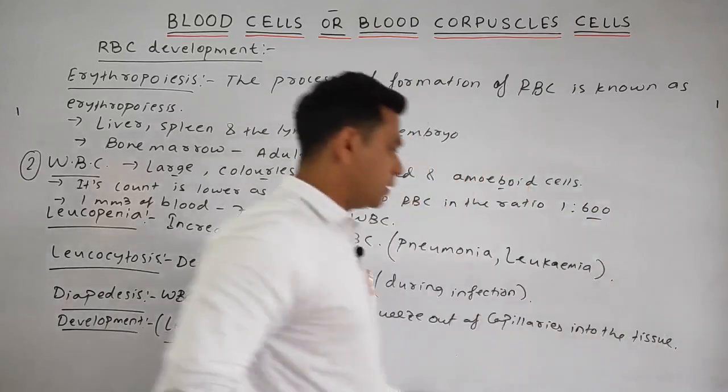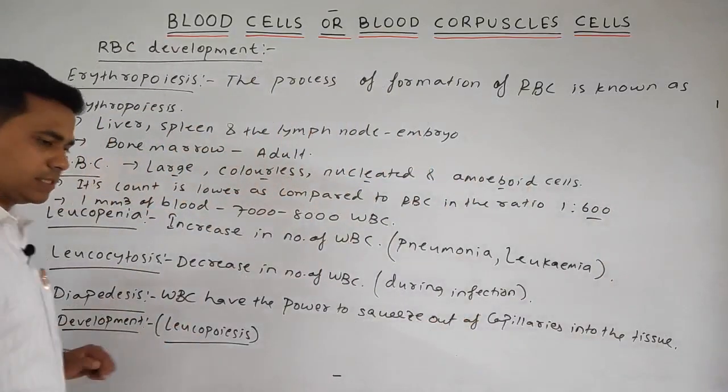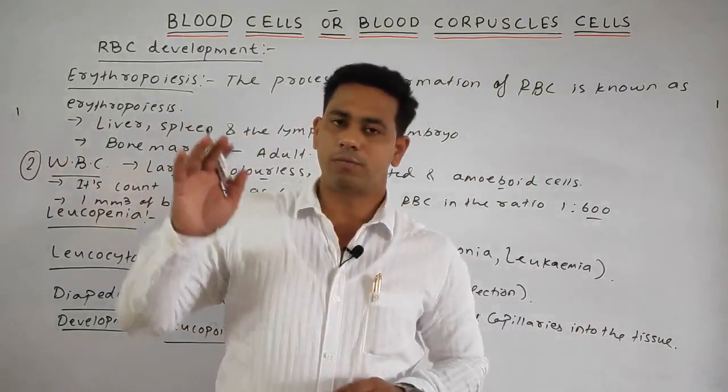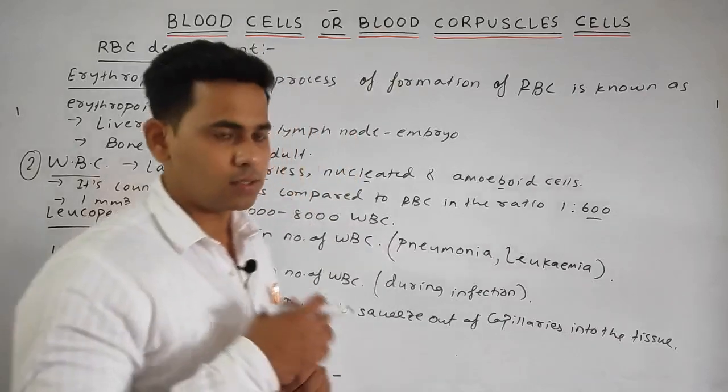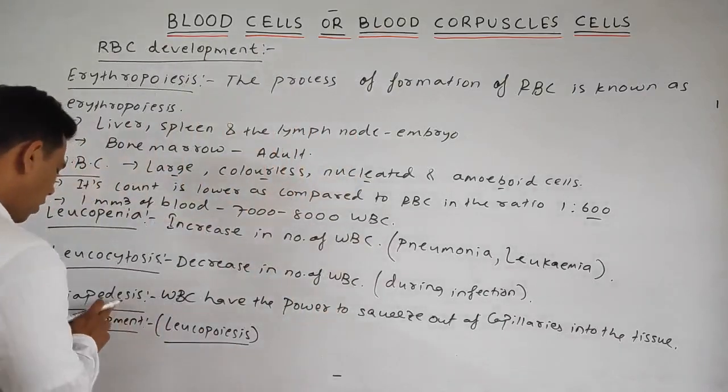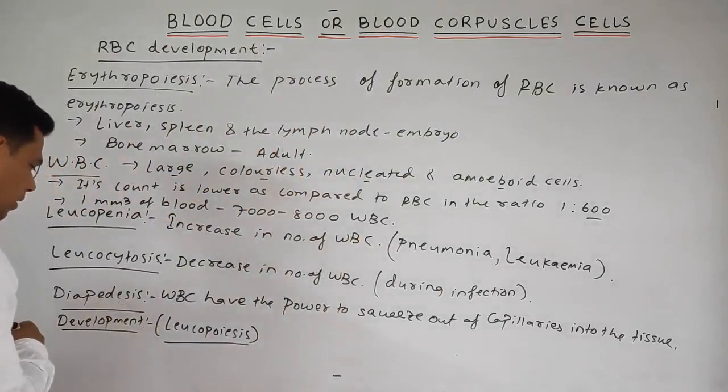This power is known as diapedesis. During the infection, from the blood capillary, the WBC squeeze out into the tissue. This characteristic of the WBC is known as your diapedesis.